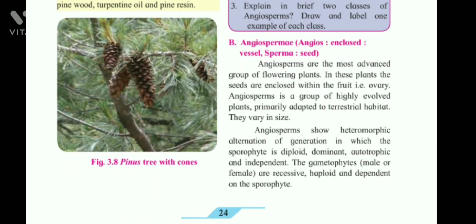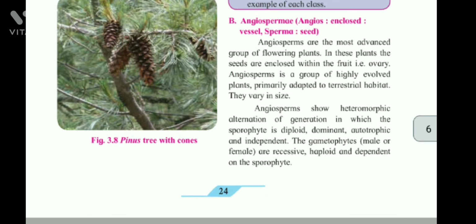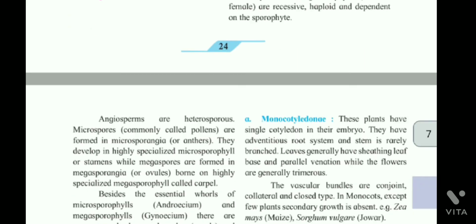Angiosperm. Angios means enclosed vessel. Sperma means seed. Angiosperms are the most advanced group of flowering plants. In these plants, the seeds are enclosed within the fruit, that is ovary. Angiosperms is a group of highly evolved plants primarily adapted to terrestrial habitat. They vary in size. Angiosperms show heteromorphic alternation of generation in which the sporophyte is diploid, dominant, autotrophic, and independent. The gametophytes, male or female, are recessive, haploid, and dependent on the sporophyte.